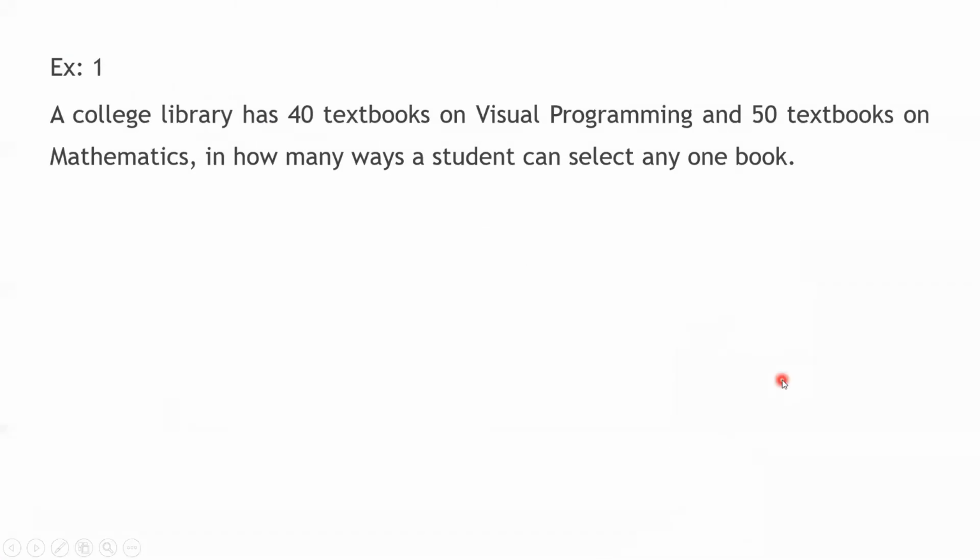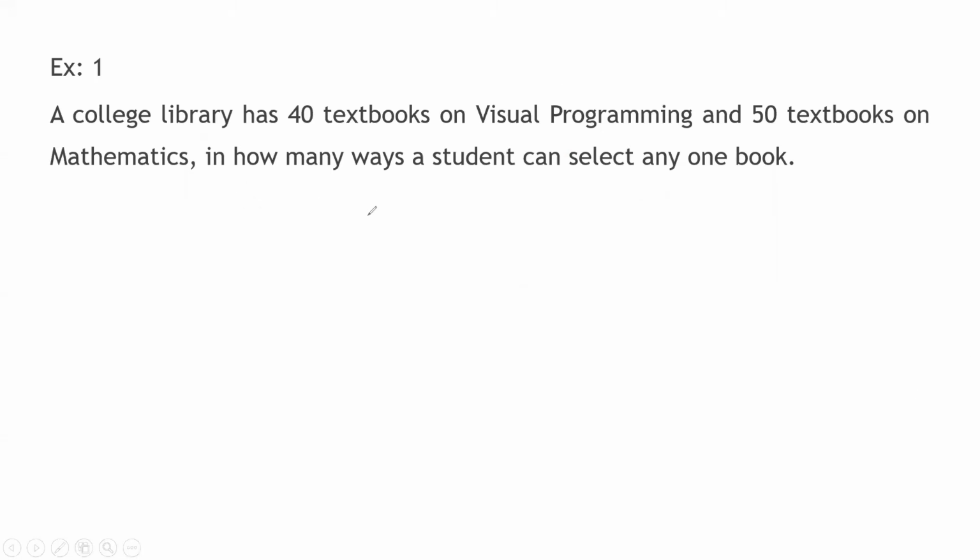So here there is an example. A college library has 40 textbooks on visual programming and 50 textbooks on mathematics. In how many ways can a student select any one book? He has to choose only one book. Now, try to understand.